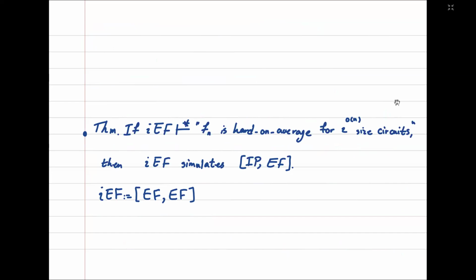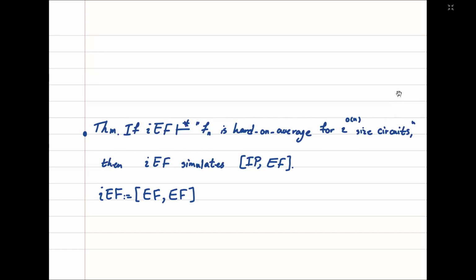This is just for the implicit version of IP and EF, but it can be proved for any proof system P. So the theorem says that if implicit extended Frege, which is the pair of EF and EF, can prove hard on average exponential size circuit lower bounds, then IEF simulates IPEF.